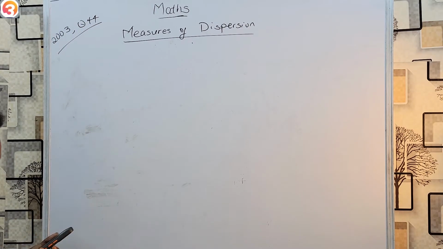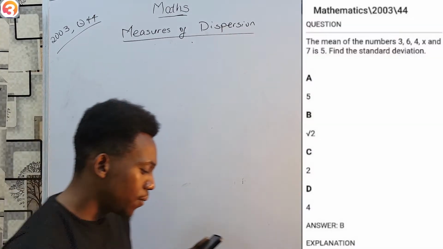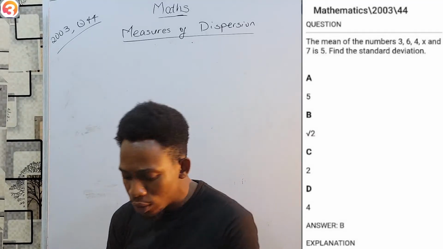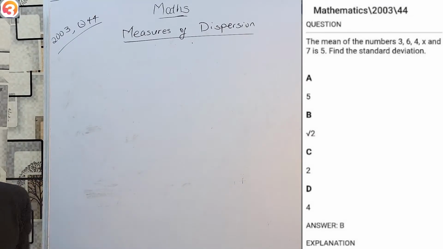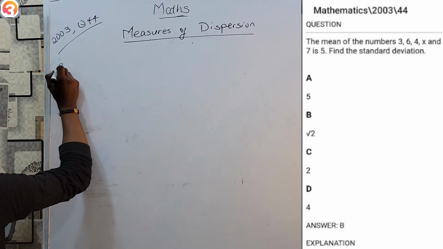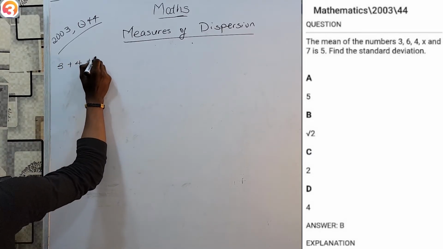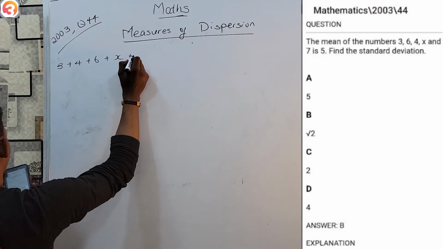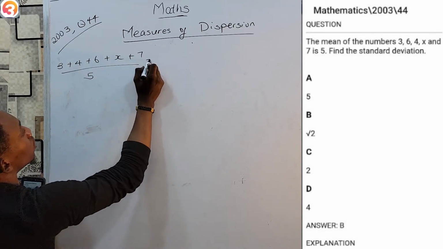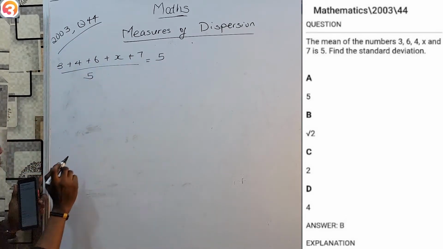And for this one, it says the mean of the numbers, and the numbers are 3, 6, 4, x, and 7 is 5. If the mean of these numbers is 5, we have to find the standard deviation. Now, obviously, I know the mean, but I don't know one of the data. So I have to get that particular data because I know that 3 plus 4 plus 6 plus x plus 7 over their 5 data must be equal to 5.